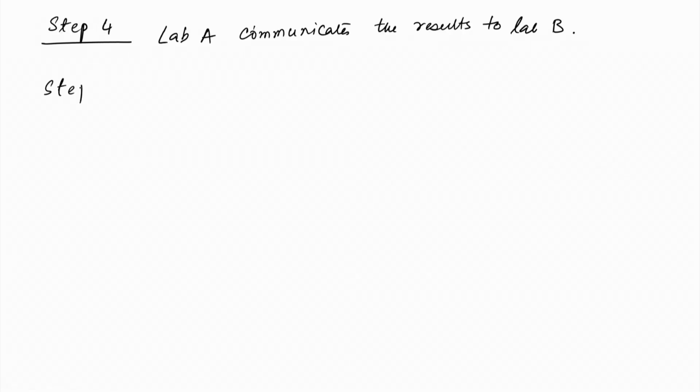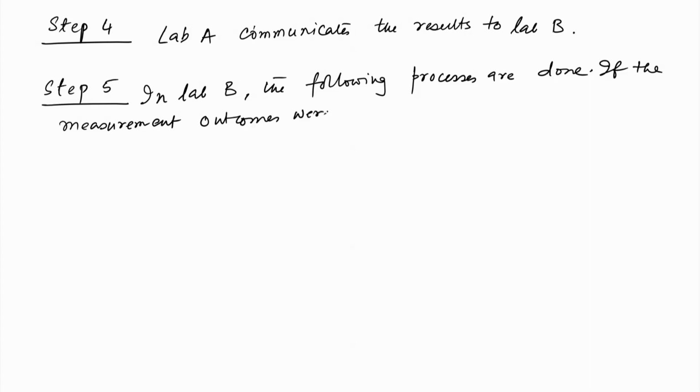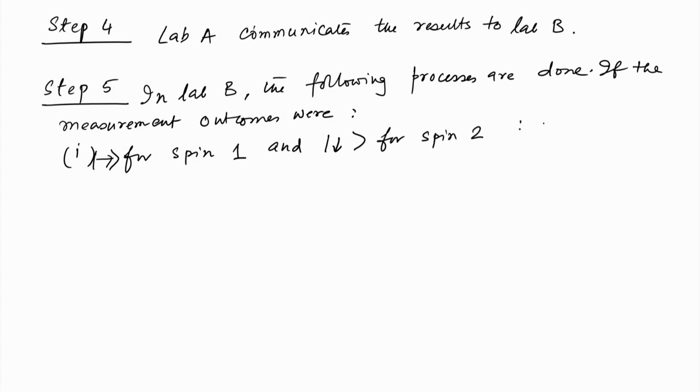So, step 5 is a little involved. So, the following: in lab B, after they get all these outcomes, if the measurement outcomes were right for spin 1, the spin that is labeled as 1, and down for spin 2, then do nothing.